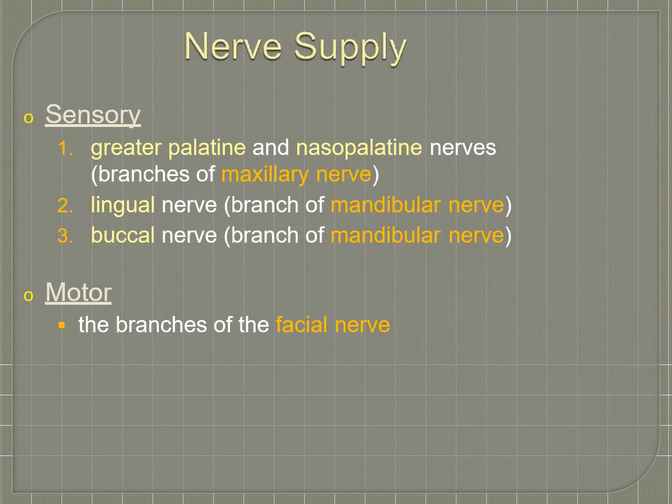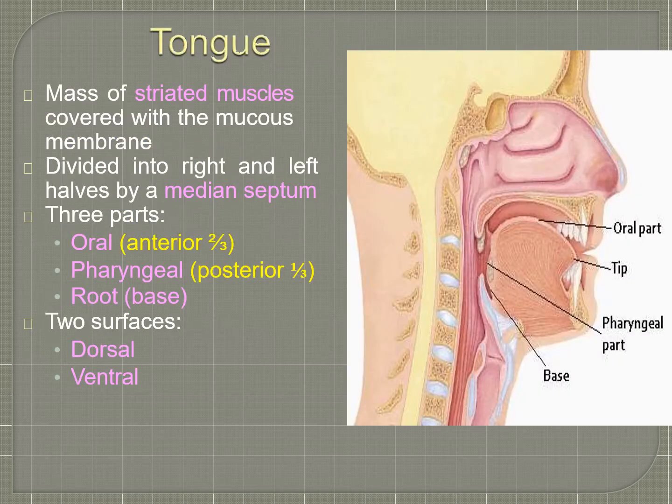The nerve supply of the oral cavity. The sensory supply is from the greater palatine and nasopalatine nerves of the maxillary nerve, and the lingual and buccal nerves of the mandibular nerve. The motor supply is from branches of the facial nerve. That is about the oral cavity.